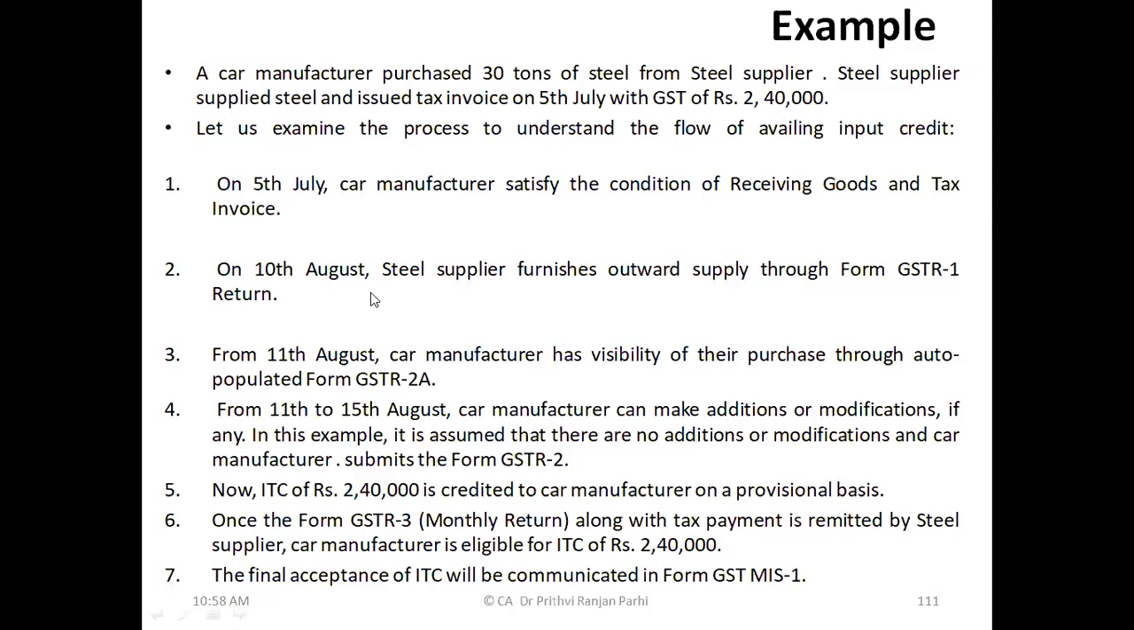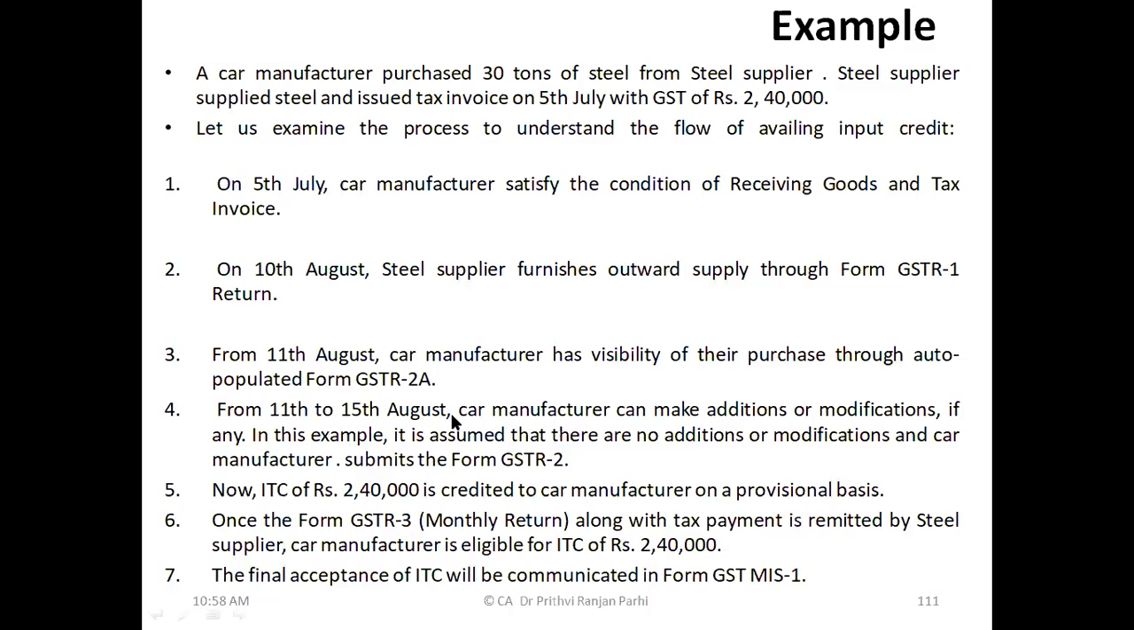By 10th August, let us say on 10th August, the steel supplier furnishes outward supply in a particular form that is called GSTR 1. So the steel supplier is supposed to file this GSTR 1. And once that is filed, from 11th August onwards, the car manufacturer can see his input credit. Provisionally, he can see the status of the input credit through an auto-populated form that is called GSTR 2A. GSTR 2A will reflect the input credit which is provisionally available to the car manufacturer.